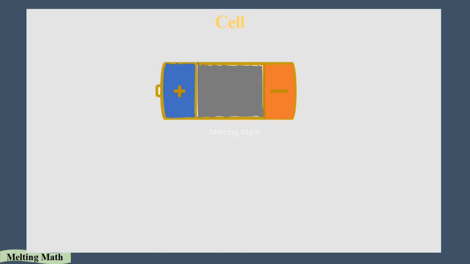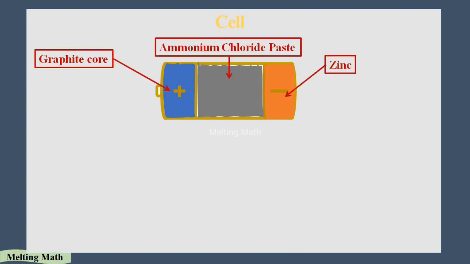As mentioned in the definition, a cell is a device that converts chemical energy into electrical energy. The zinc, graphite core and ammonium chloride paste are the chemical substances which react and give us electricity. That's called the chemical energy. Let's see how it works.